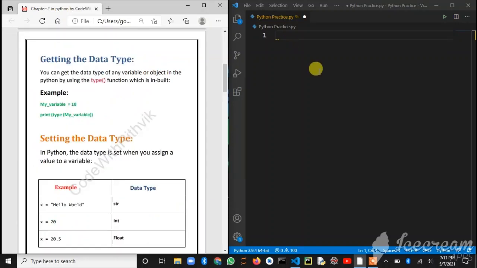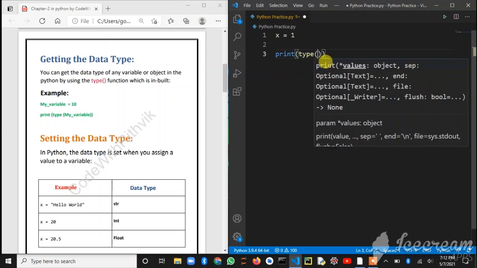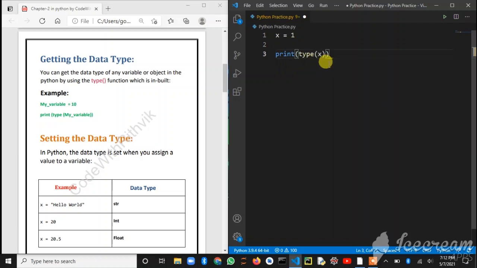Now you can get the data type by using the type function. I told you about this type function in my previous video, but I'll tell it again for new viewers. I gave an example below, but I'll type another example also. Suppose x is equal to 1. If you don't know about data types and you want to know the data type of x, you can use print and the type function to know which data type the variable is.